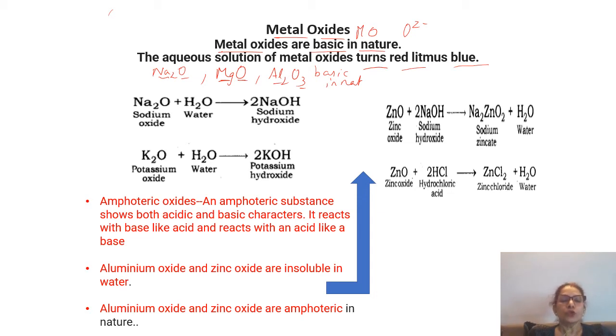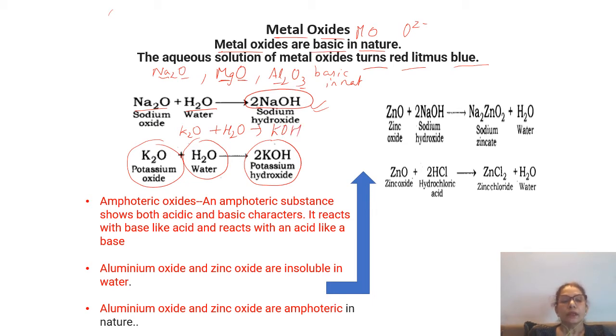Now let us see sodium oxide plus water will give sodium hydroxide. Metal oxide reacts with water to give the corresponding hydroxide. Then potassium oxide reacts with water to form potassium hydroxide.